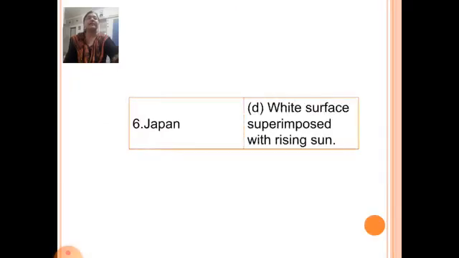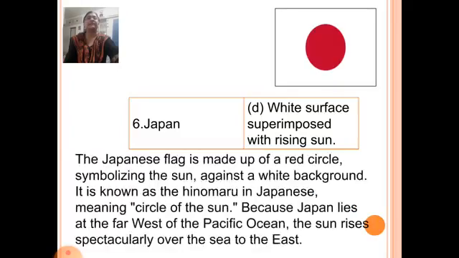Next country, Japan. The flag of Japan is a white surface superimposed with the rising sun, which is option D. The Japanese flag is made up of a red circle symbolizing the sun against a white background. It is known as the Hinomaru in Japanese, meaning circle of the sun, because Japan lies at the far west of the Pacific Ocean. The sun rises spectacularly over the sea to the east.